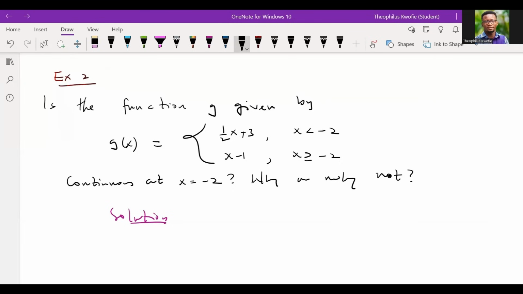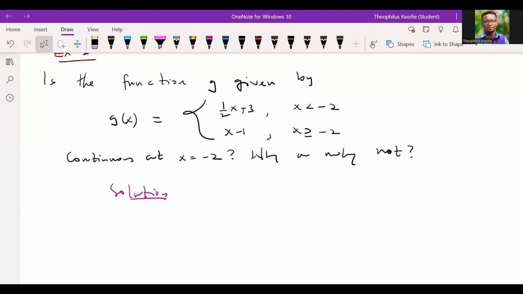Remember, we have 3 conditions that we have to meet. The first condition is that, what did we say about the first condition? We said that the function evaluated at a point a, in this case -2, must exist. And the second condition is that the limit of the function as x approaches -2 must also exist. And the third is that the first condition and the second condition must be the same. In other words, the result must be the same. When that is met, then we claim that such a function is indeed continuous at the point -2, right?